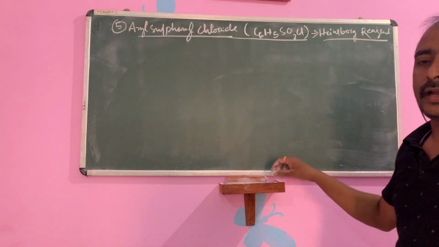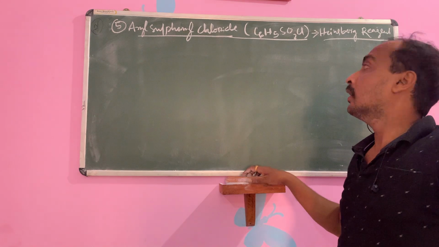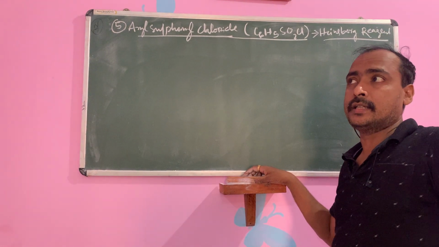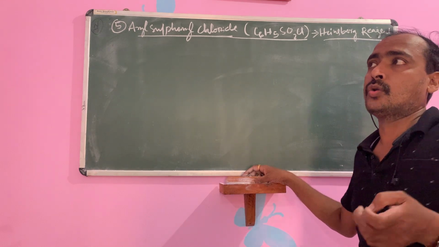When aryl sulfonyl chloride is treated with a primary or secondary amine: C6H5 is phenyl, and SO2Cl.